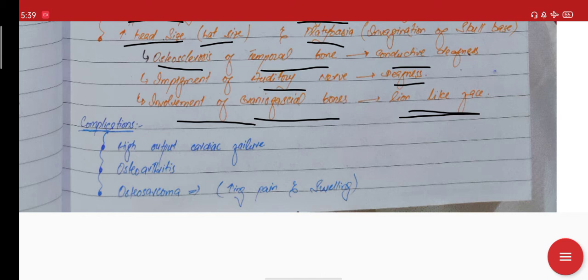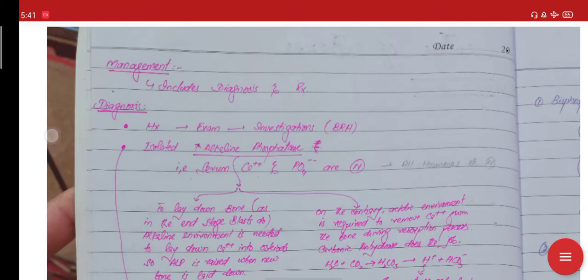Complication, what complications can develop in this? First of all, high output cardiac failure can develop, osteoarthritis can develop, and osteosarcoma, which is a rare but very serious complication. In osteosarcoma there will be increasing pain in the bones, and swelling of that particular localized area. So these are the various complications that can develop in this disease.